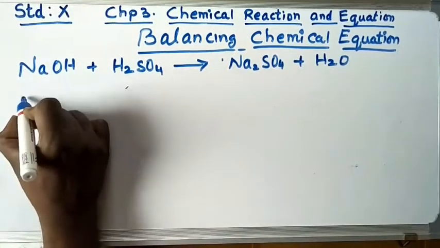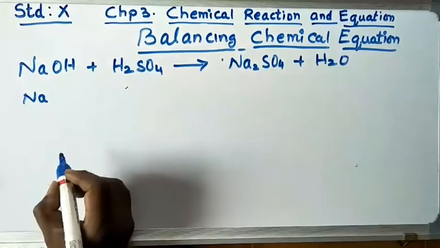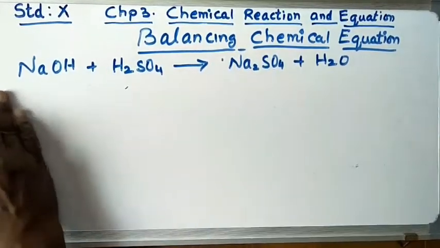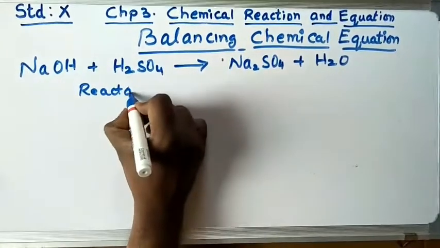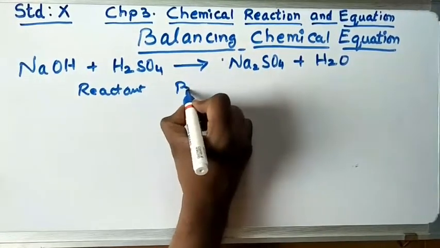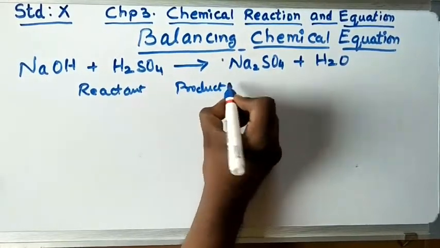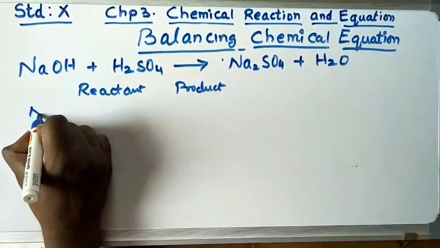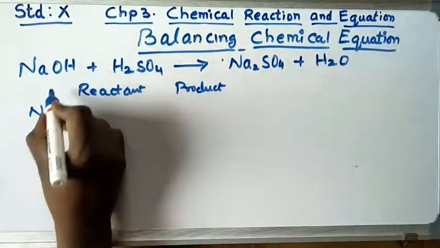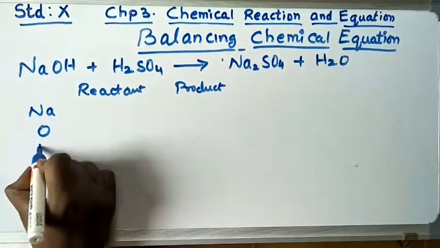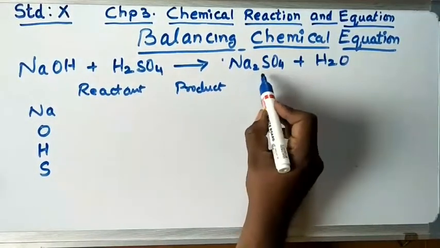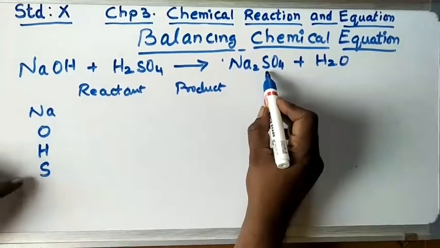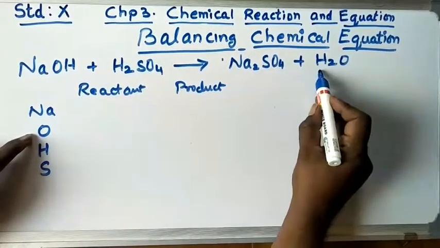Here you see sodium. I write sodium here, this is the reactant side, and this is the product side. Here sodium, oxygen, hydrogen, sulfur. There also sodium, sulfur, oxygen and hydrogen.